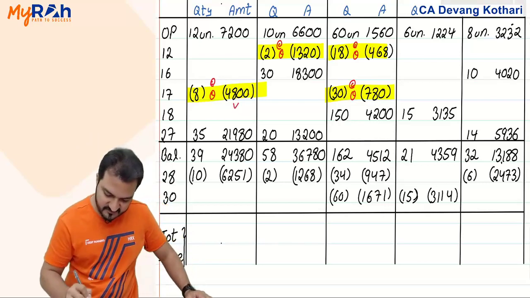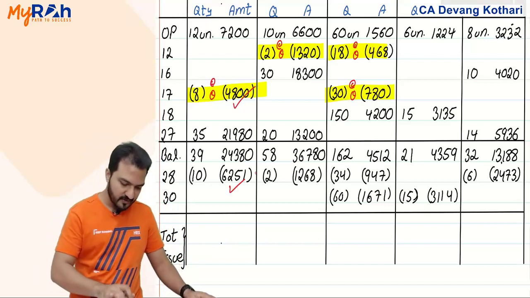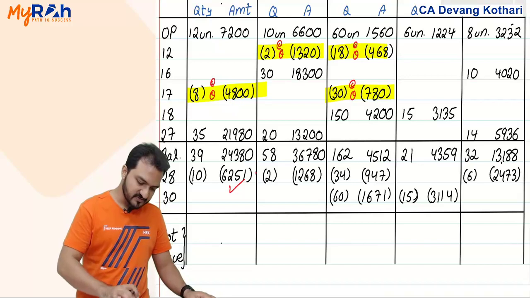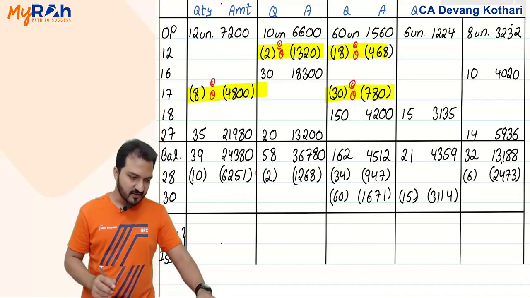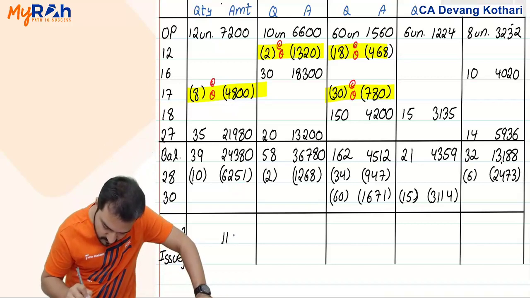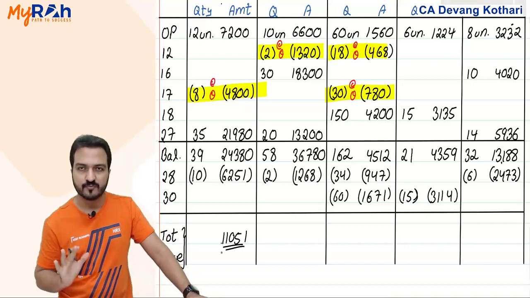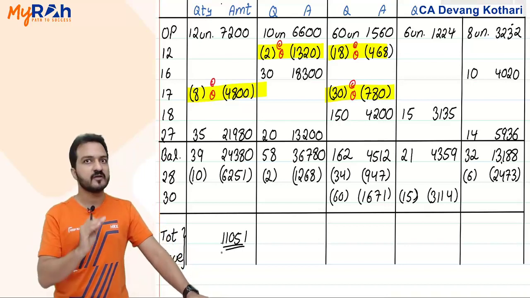I will add all the values, 4800 plus 6251, which makes it 11051. This becomes the total value of first material consumed.